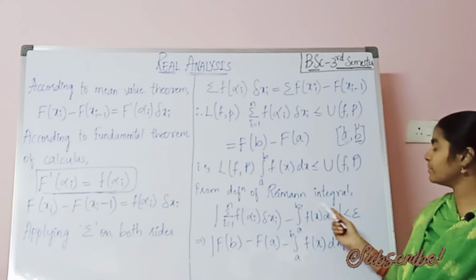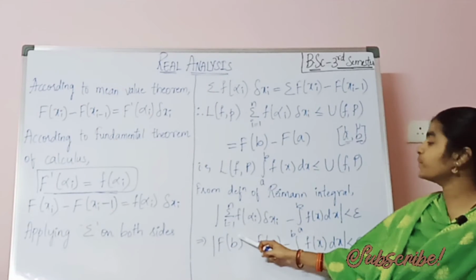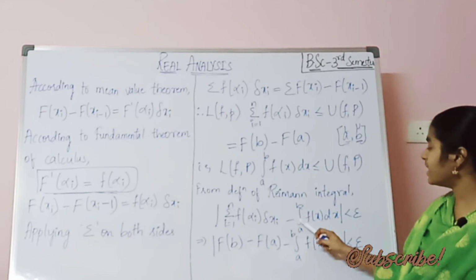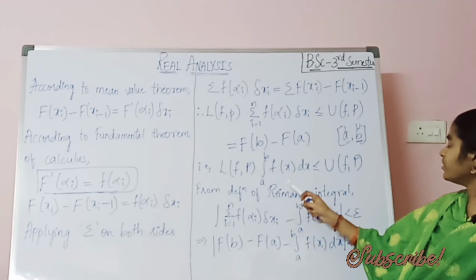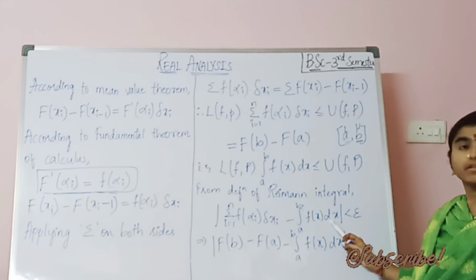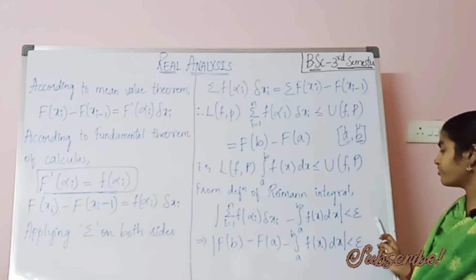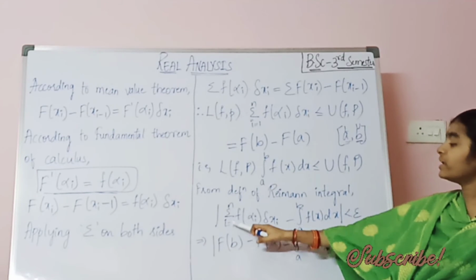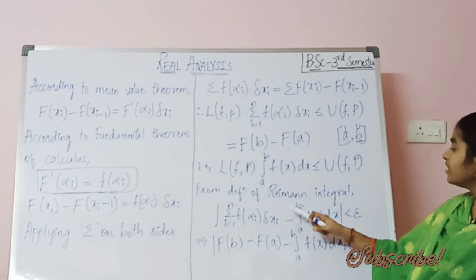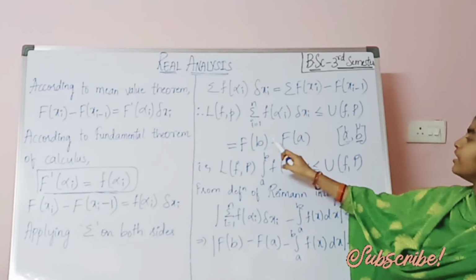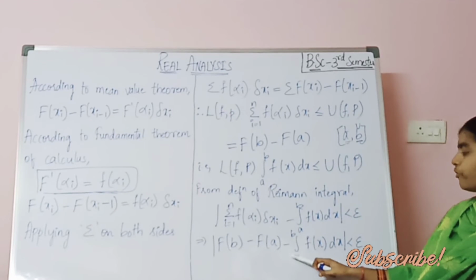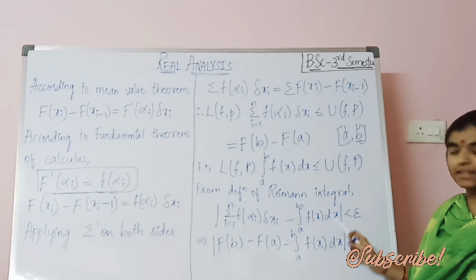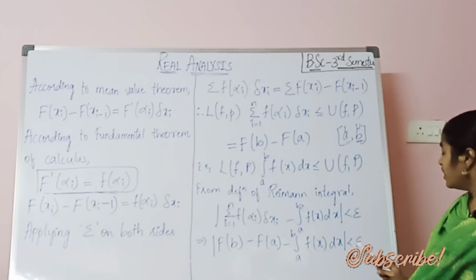So from the definition of the Riemann integral, the modulus of the summation from i equals 1 to n of f(alpha) delta xi minus the integral from a to b of f(x) dx should be less than epsilon. That implies, in place of this summation, we can write F(b) minus F(a) minus the integral from a to b of f(x) dx, which is less than epsilon.